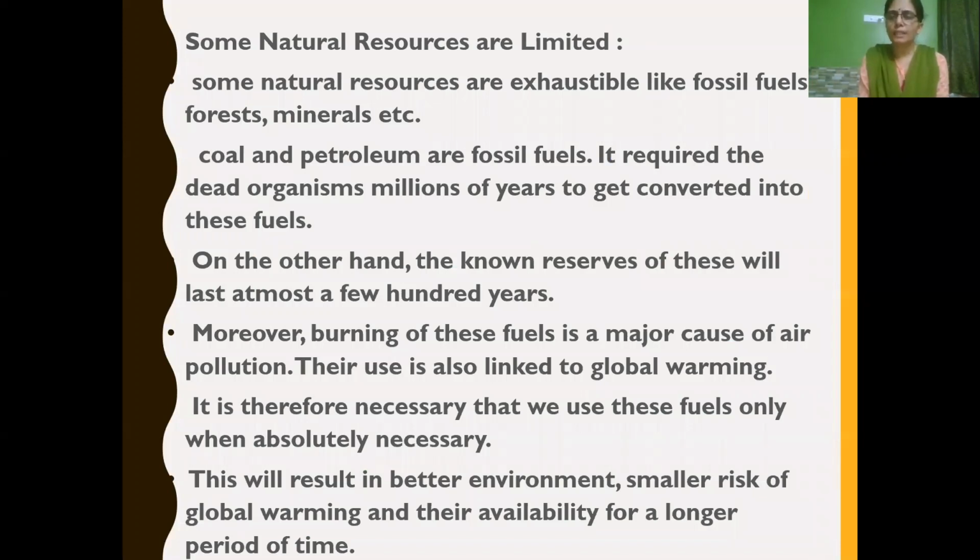Now let's continue the chapter. While only a little part is left, we have reached the end of this chapter. That is why some natural resources are limited. Now let's learn about the reasons why some natural resources are limited.